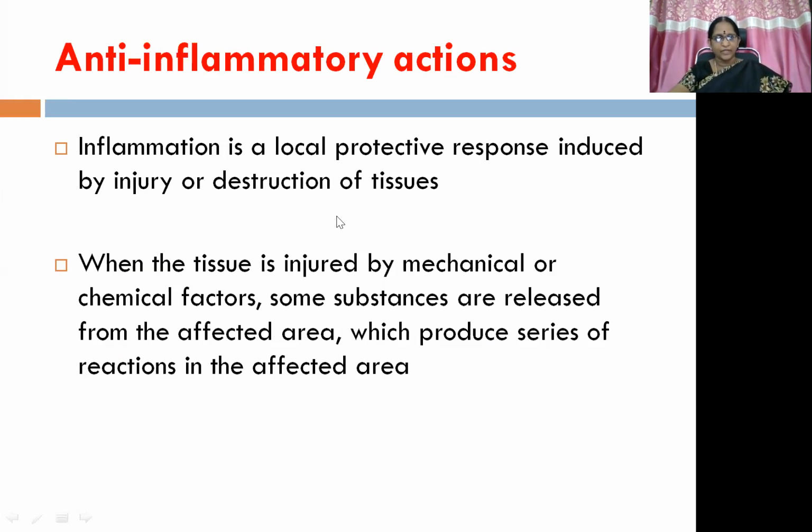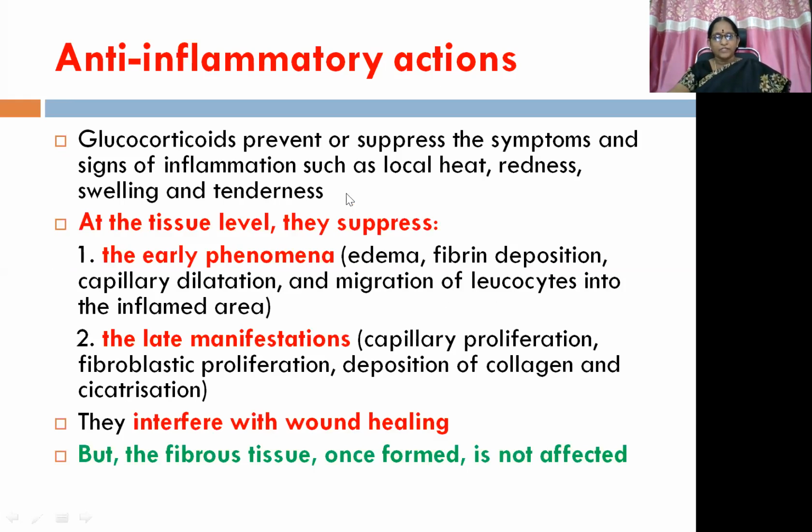This you know already. When the tissue is injured by mechanical or chemical factors, some substances are released from the affected area, which produce a series of reactions in the affected area. So glucocorticoids, whenever you administer, they prevent or suppress the symptoms and signs of inflammation such as local heat, redness, swelling, and tenderness. In the inflammation process at the level of tissues, there are early phenomena and late phenomena. Early phenomena are edema, fibrin deposition, capillary dilatation, and migration of leukocytes into the inflamed area.